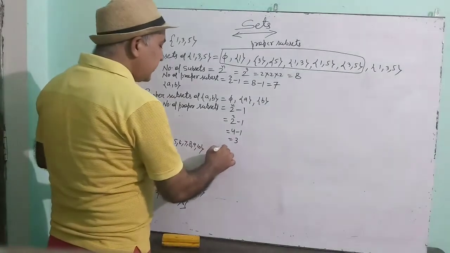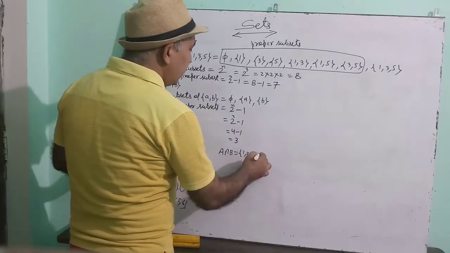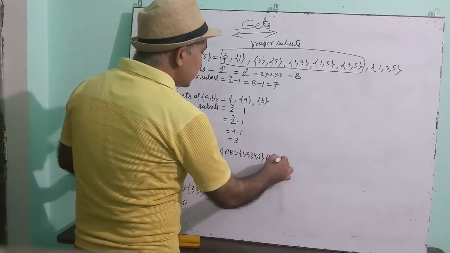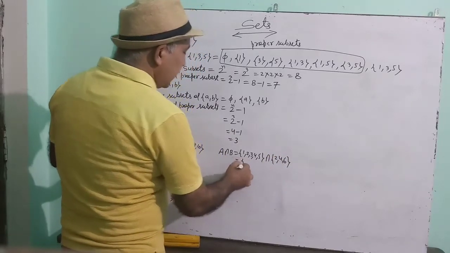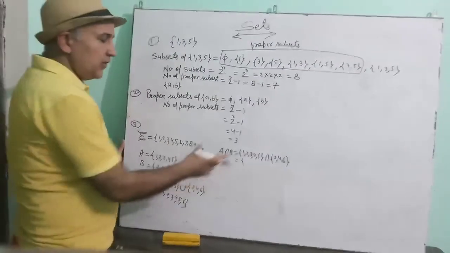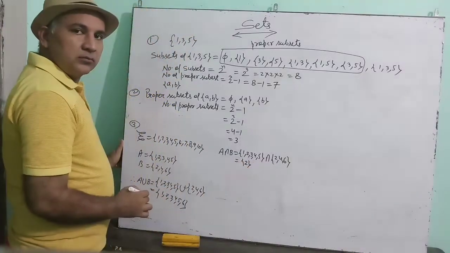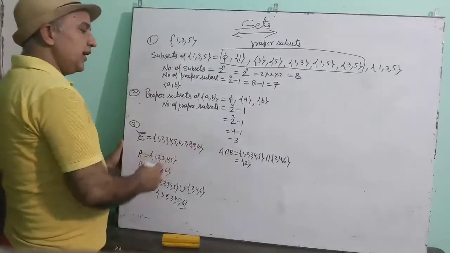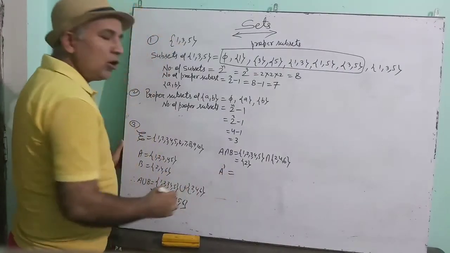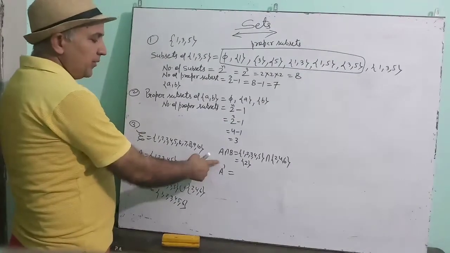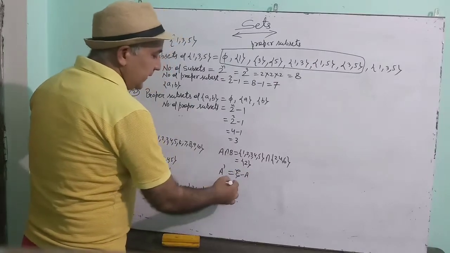Okay. How to find A intersection B? Write down all the elements of A, then put the symbol of intersection, and then the elements of B. Intersection means common, which is present in both. So see, only 2 is present in both. So A intersection B is 2. Now suppose that you have to write A complement. This symbol is read as complement. A complement means universal set minus A.